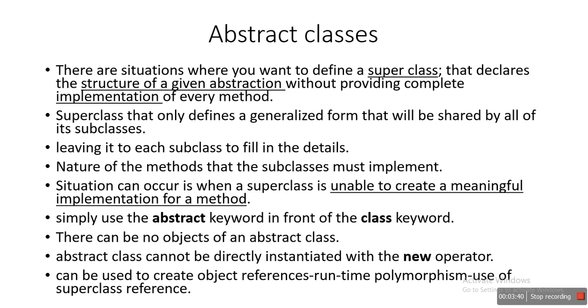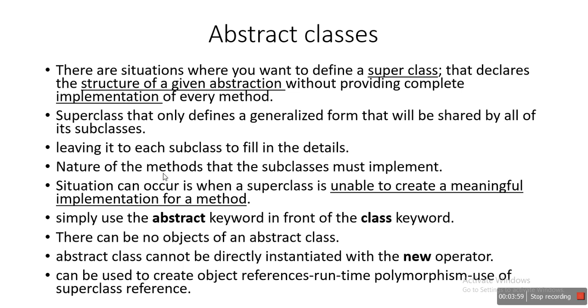Here the abstract class acts as a generalized form, shared by all of its subclasses. We are declaring only some data members or member methods, only a declaration part, not an actual definition part, in most abstract classes.